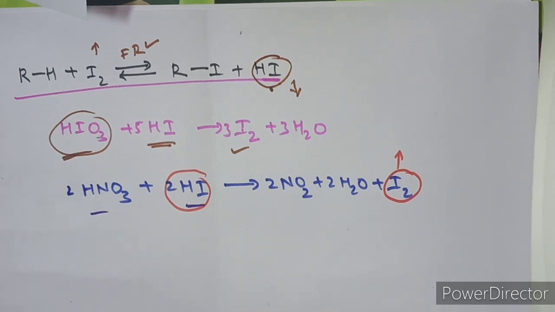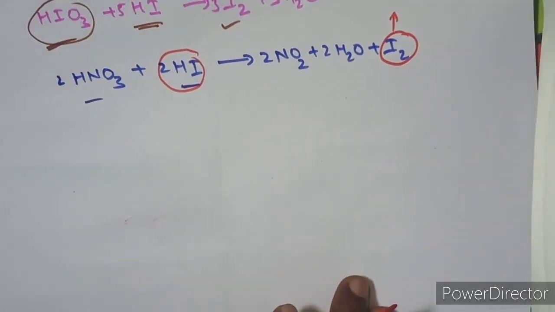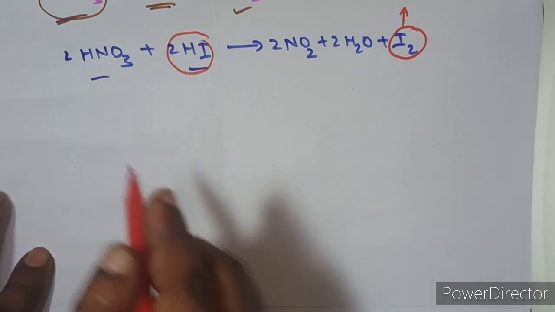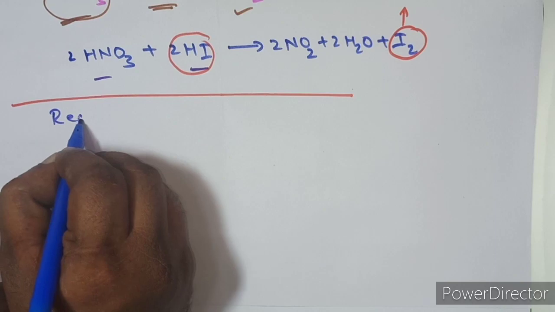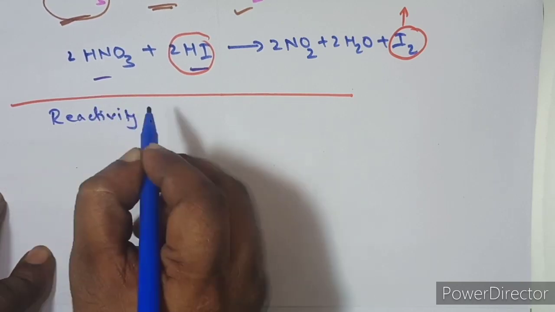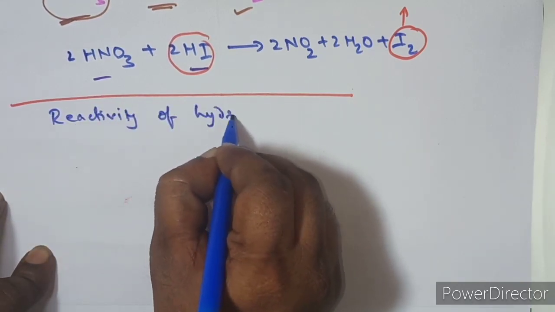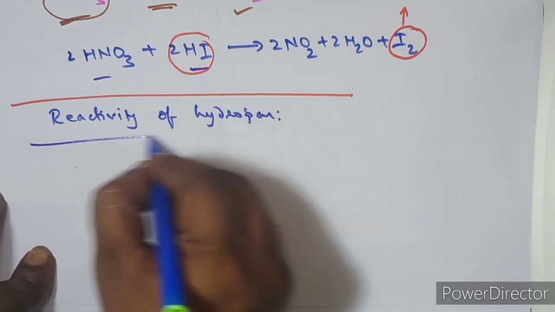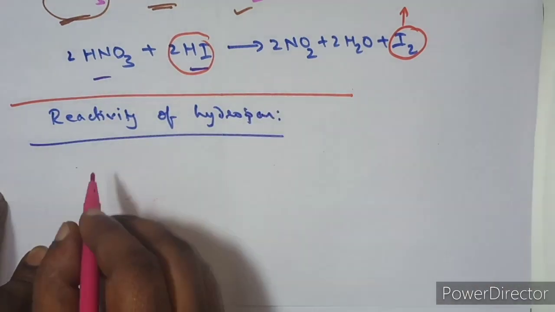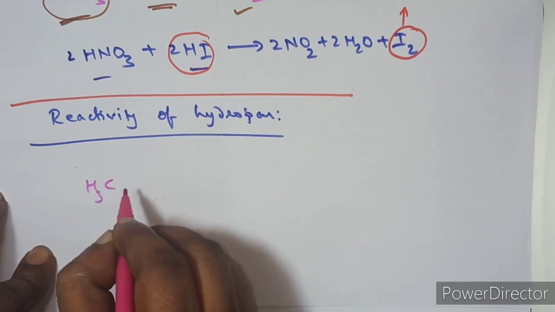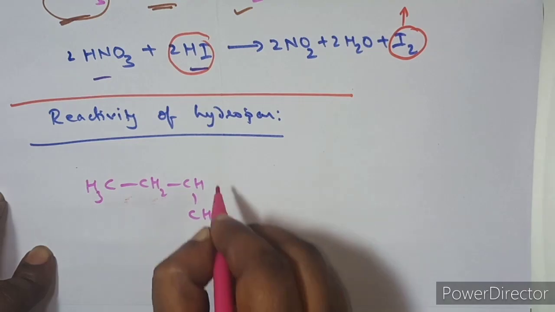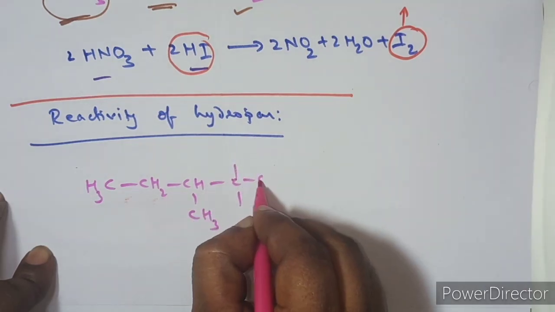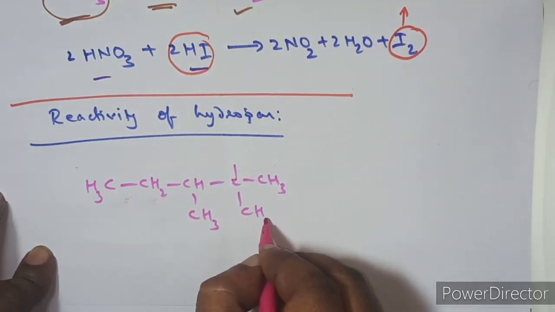How will be the order of reactivity of the hydrogen atoms here? So if you see, guys, generally hydrogens are of 3 different types. What are the 3 different types of hydrogens? Let us see that. So, reactivity of hydrogen. Let me give you a simple example: CH3, CH2, CH3, and C, with CH3 and CH3.